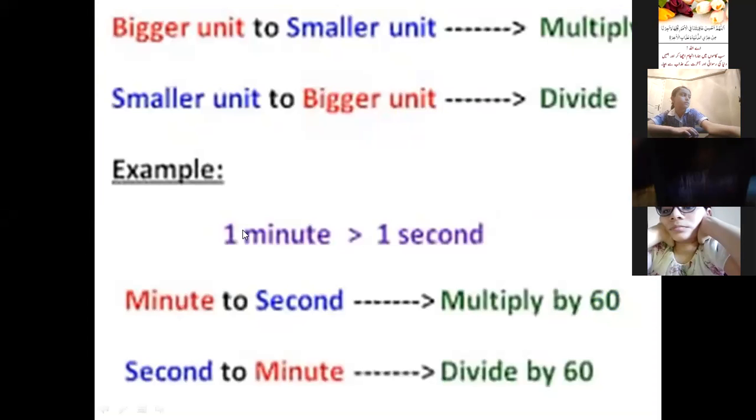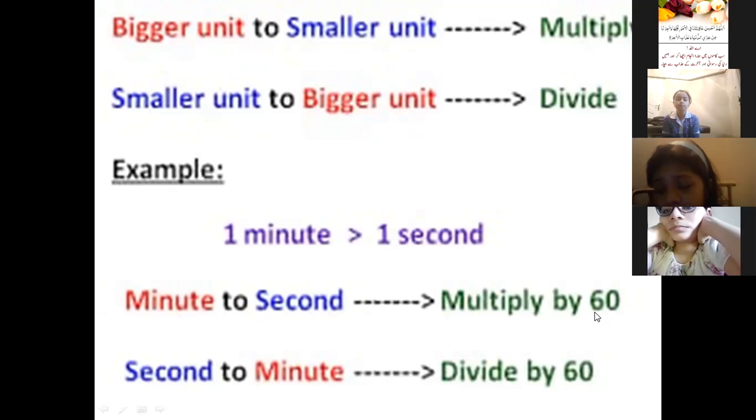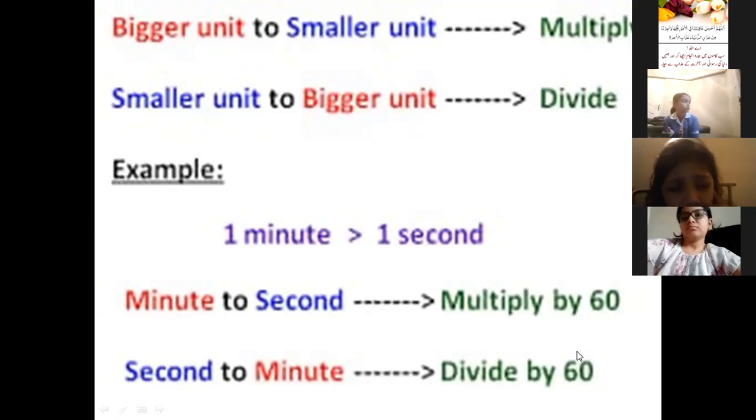So here in the example you can see that 1 minute is bigger than 1 second. So when we convert minute to second, what we do, we multiply by 60. In the same way, if we want to convert second, the smaller unit, to minute, the bigger unit, we divide by 60. Why are we multiplying by 60? Because 1 minute is equal to 60 seconds. The standard of minute and second is 1 minute equals 60 seconds. That's why we are multiplying by 60.